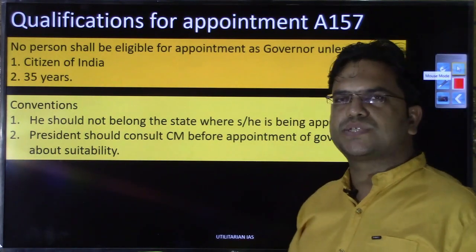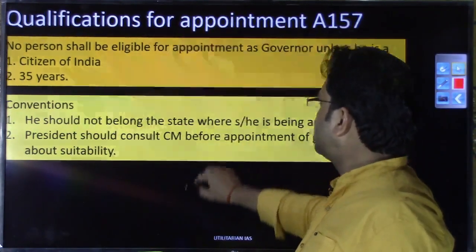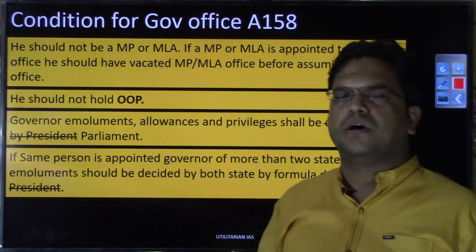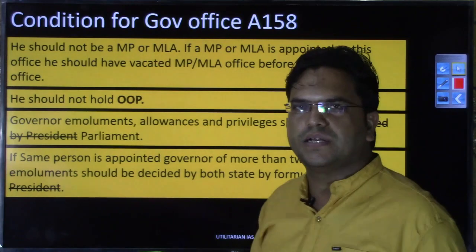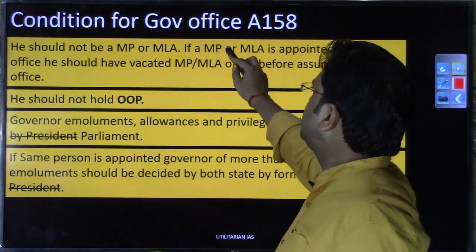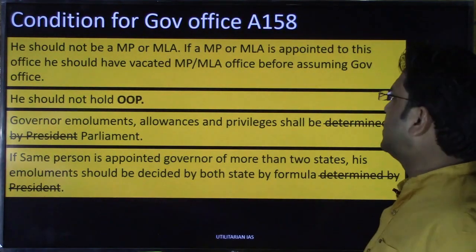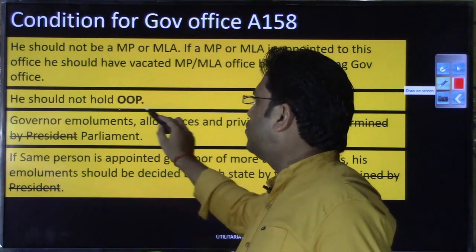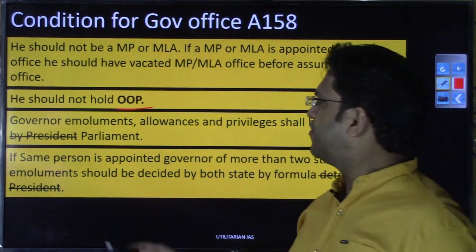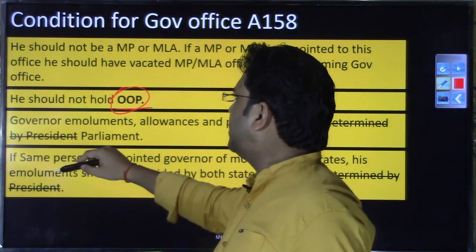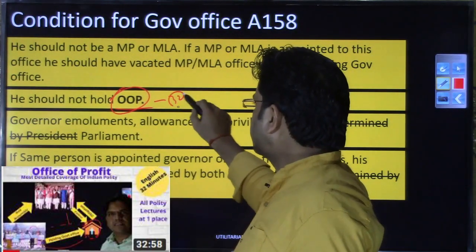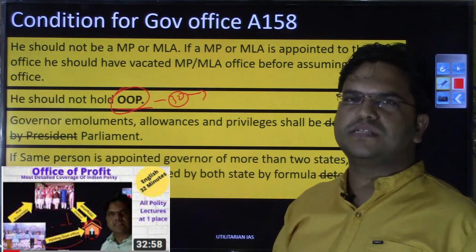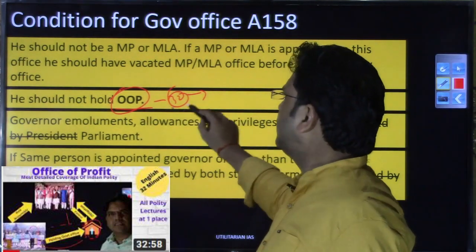Now let us discuss what are the conditions for the office. If any person, like me or you, wants to be governor, what conditions should he or she meet? The first condition, of course, is that we should not be holding an office of profit. What is this office of profit? We have dealt with it in great detail in a 32 minute video. If you are not clear about what an office of profit is, you can refer to that video as well.